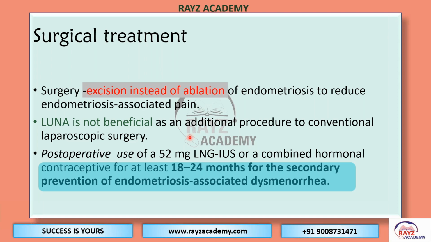Completely relieving pain is not possible, so counseling will go along that line. Following that, we will offer the patient that postoperatively, for at least 2 years, she needs to take combined pills or the levonorgestrel intrauterine system for dysmenorrhea prevention and for recurrence prevention.